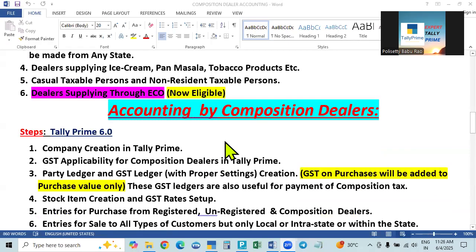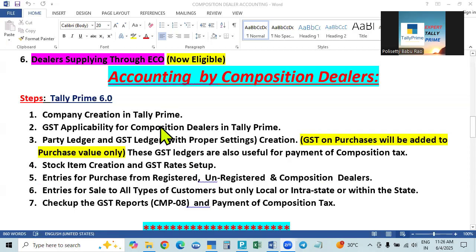Now, how are the accounting entries made? First of all, we will create a company. Creating the company is the same as for other companies, so there is no difference. Then GST will be applicable. That is, going to the F11 features, we will enable the required features in the GST feature. We will enable the GST feature and we will enable the tax details.